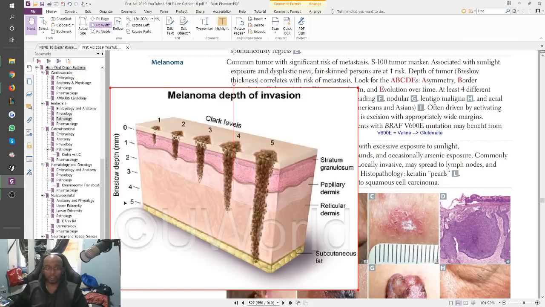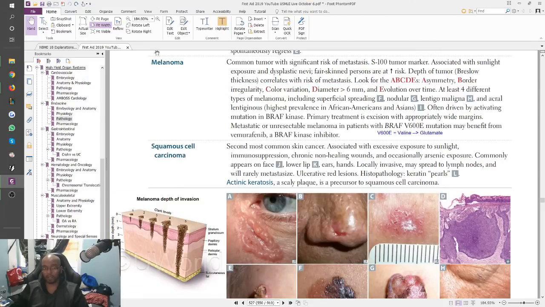Melanoma depth of invasion. There's something called the Breslow depth and the Clark level associated with that depth. And you can see the highest Clark level is the one where you're invading the subcutaneous fat, which is Breslow depth 5, right? 5 millimeters depth. So once it invades your subcutaneous fat, that is when it becomes the biggest issue. Melanoma, right? S100 tumor marker, just like our other disease we looked at, the Langerhans histiocytosis. Associated with sunlight exposure, like our patient.